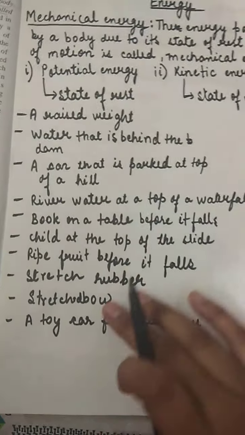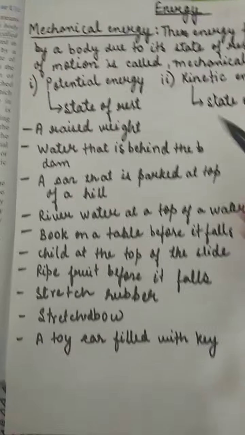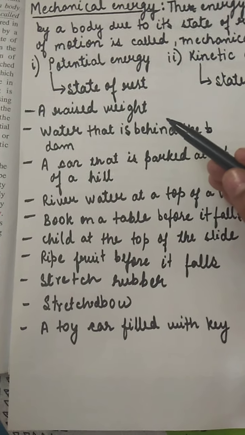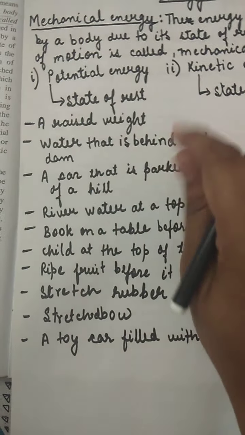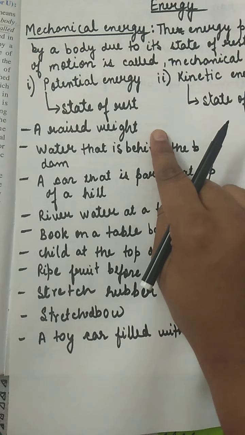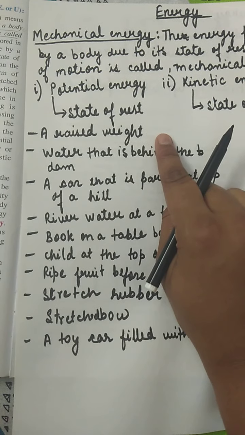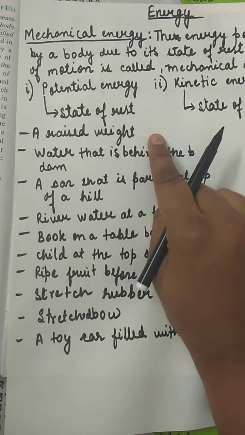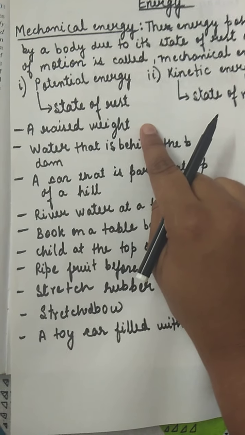Now students, in these conditions, the energy is possessed by the body when it is in a state of rest. It means the body is filled with energy when it is in a state of rest. As soon as we leave it, it will change into kinetic energy. Example is raised weight.